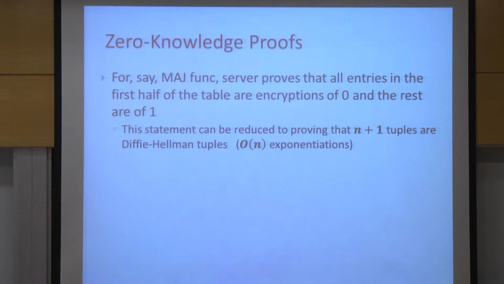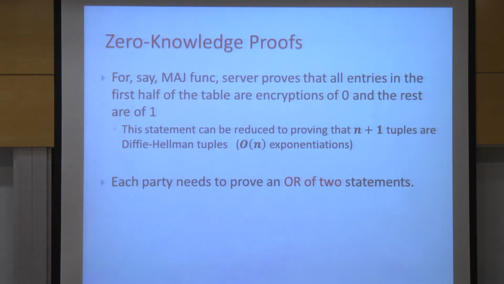Okay, so let's see. Suppose we want to compute the majority function. What should the first party do? It should prove that it encrypts the truth table of the majority function, the one that we've seen before. So basically, for each of the 6 entries, or the n+1 entries in the general case of the truth table, it should add the proof that it encrypted it as it should. Okay? So basically, we have order of n proofs. Each one costs a constant number of exponentiations. So the truth table takes order of n exponentiations.